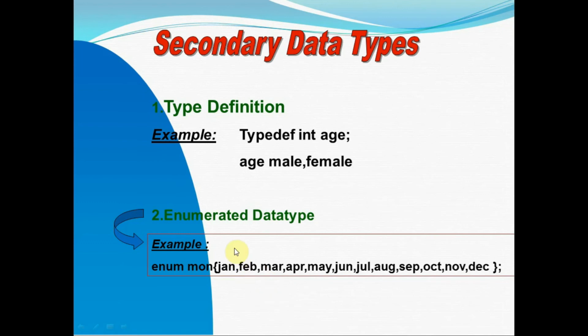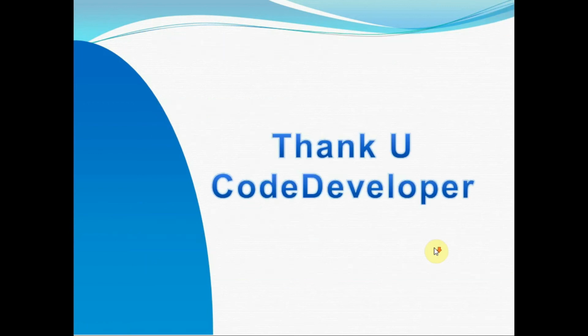Secondary data types, the type definitions. Typedef is a type definition. For example, typedef int age. Here age is a type of data, that is the integer data type. It consists of two variables, the first one male and the second one female. Then the secondary data type, the enumerated data type. Enum is called the enumerated data type. Here mon is an object of the enum, with months January, February, March, and so on. Thank you.